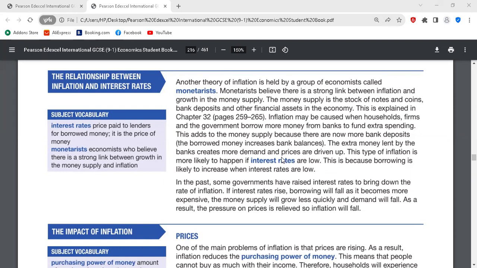Okay, so this is what government will do. Government will increase interest rate, and as soon as interest rate increases, money supply in the economy would fall because a lot of people would want to save rather than spending.